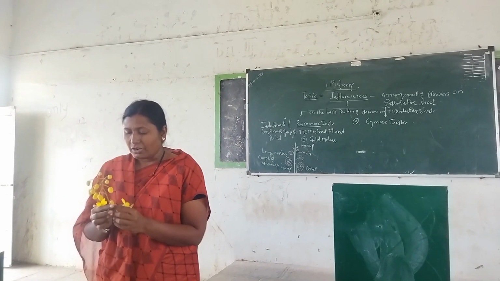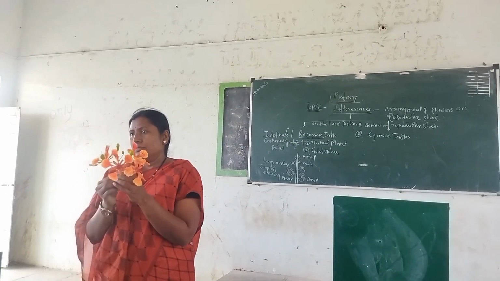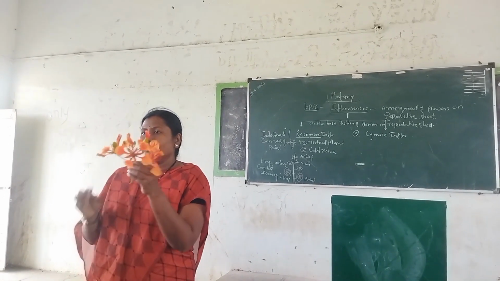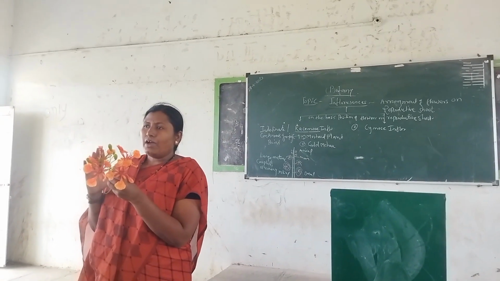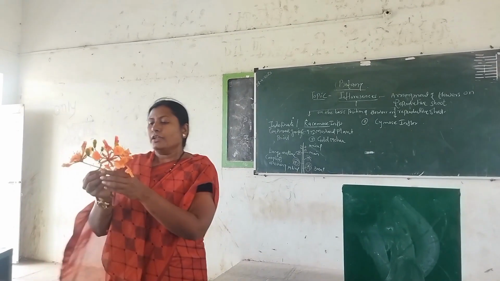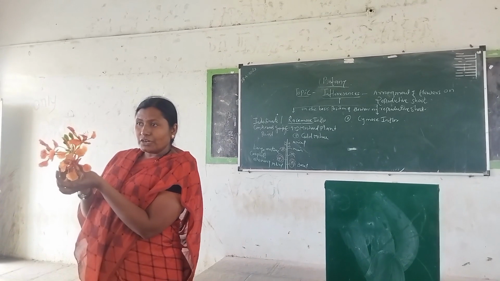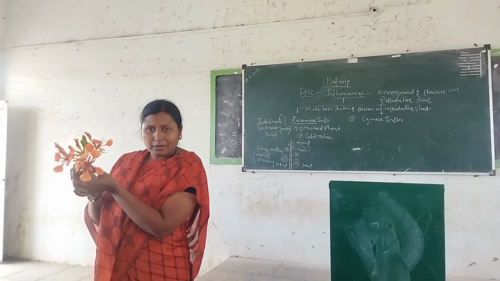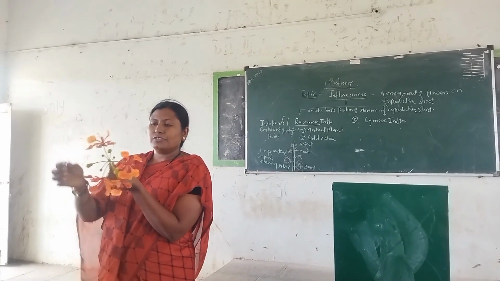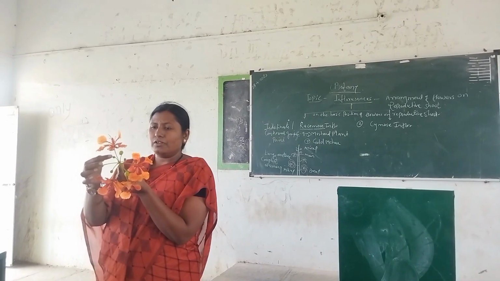Basipetal succession. Now the next example, that is the gold mohur, Caesalpinia pulcherrima, it is the botanical name. Okay, in this plant, the arrangement of flowers is of racemose type. Now see this, at the base there is a complete, fully matured, large flower, and at the apical region there is a bud condition. Now see this. Okay, this is a larger bud, then smaller.